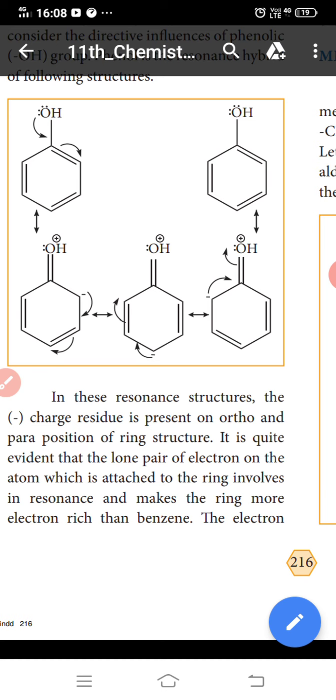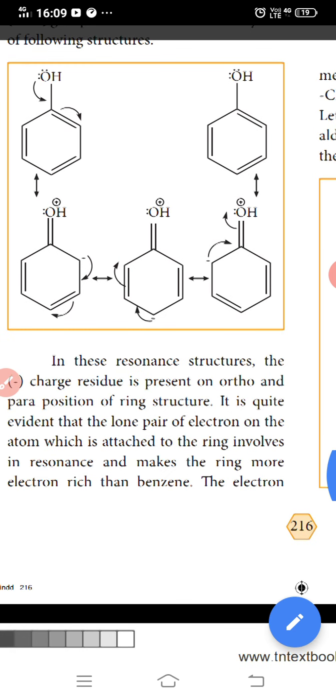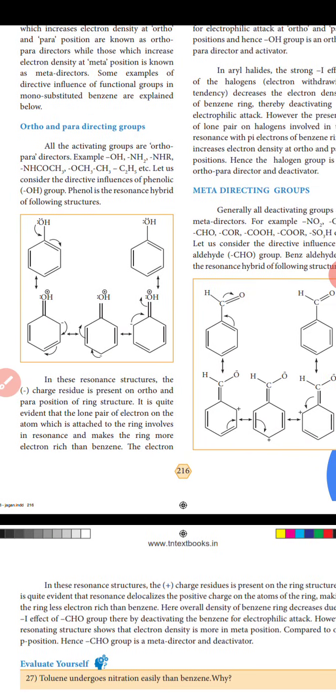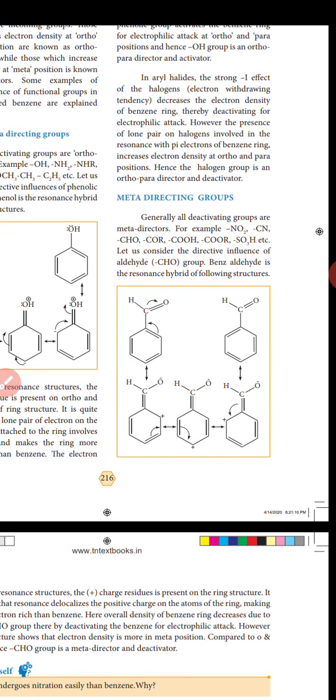Okay, in aryl halides, the strong effect of the meta directing group. Generally all deactivating groups are meta directors, for example NO2, CN, CHO, COR, COOH, SO3H, etc. Let us consider the directive influence of the aldehyde group. Benzaldehyde is a resonance hybrid of the following structures.